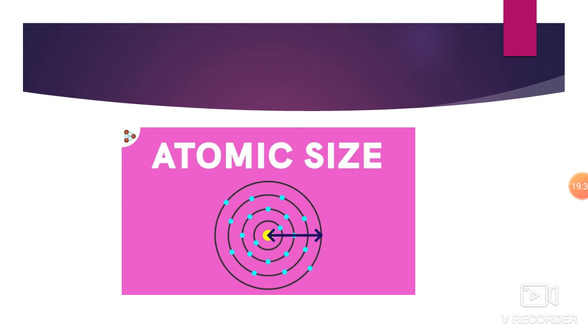Now let's see more about atomic size while looking at an image. I've just shown you the image. In this way, the blue color dots are the electrons and the yellow color is the nucleus where the protons and neutrons are. The black arrow is showing the atomic size: from the nucleus to the outermost orbit of the atom is the atomic size.